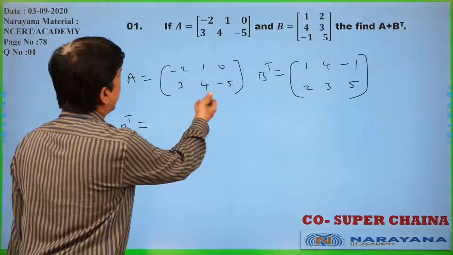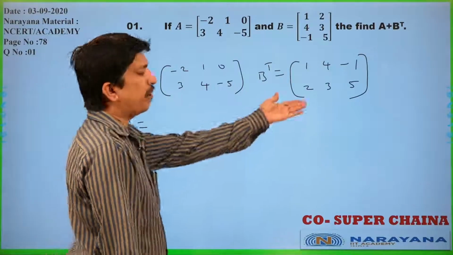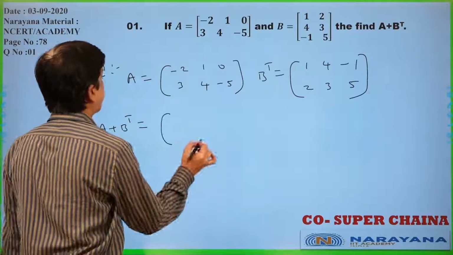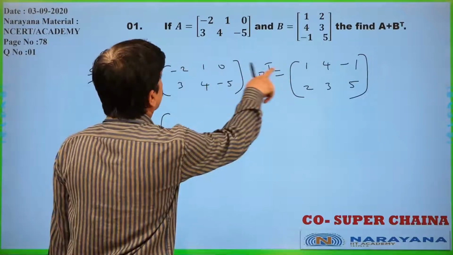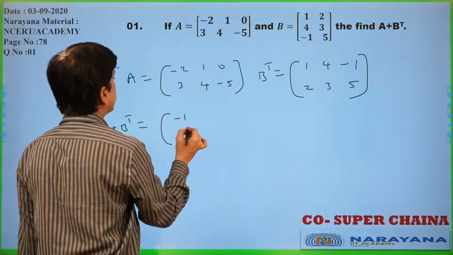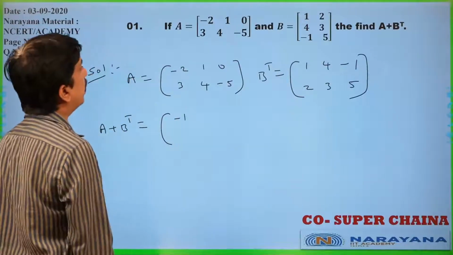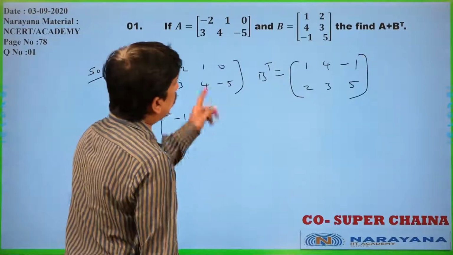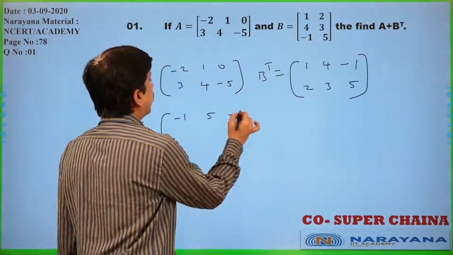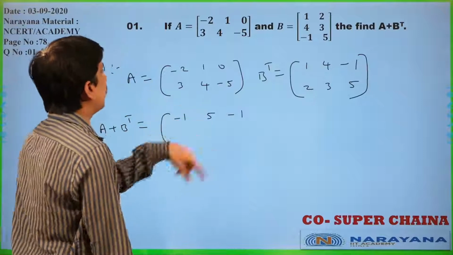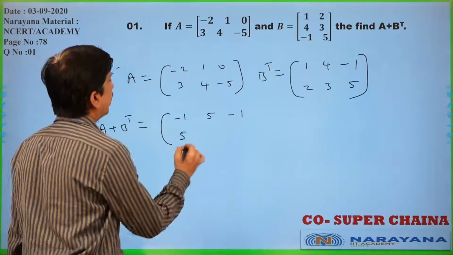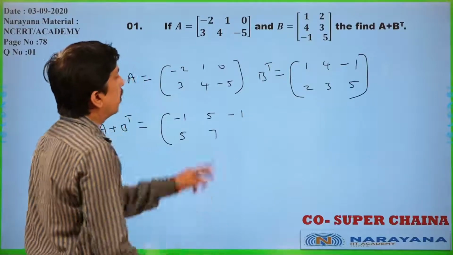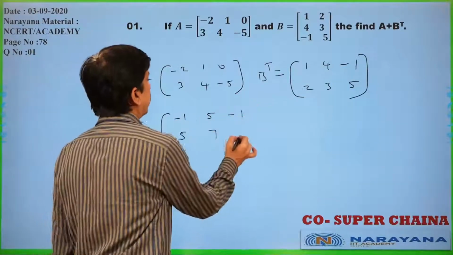Now, this is a 2 by 3 matrix, this is a 2 by 3 matrix, you can add the two matrices only. A plus B transpose is nothing but minus 2 plus 1, that is minus 1. Now 1 plus 4, that is 5. 0 minus 1, that is minus 1. 3 plus 2, this is 5. 4 plus 3, this is 7. Minus 5 plus 5, that is 0.